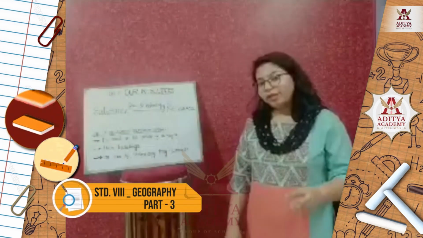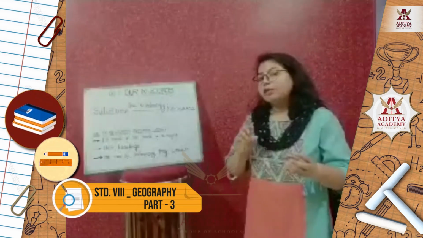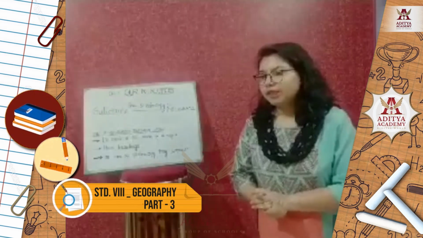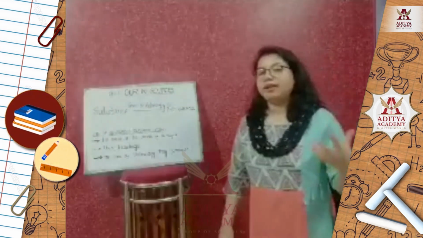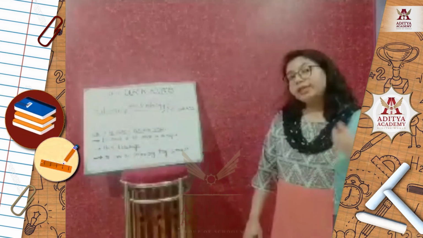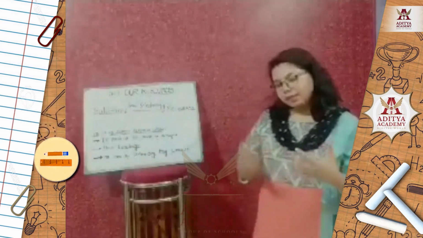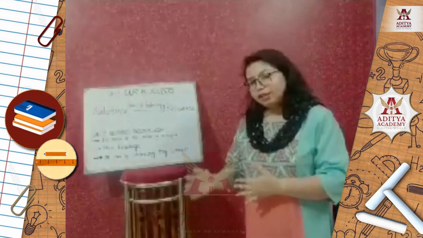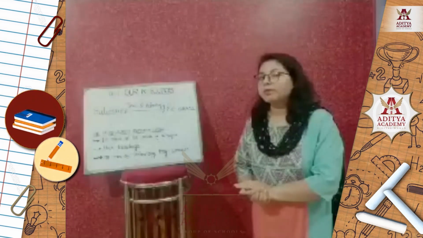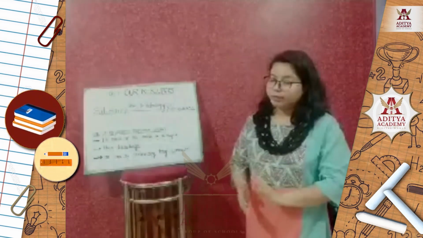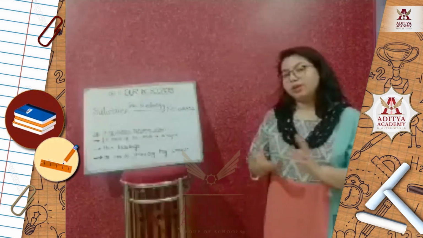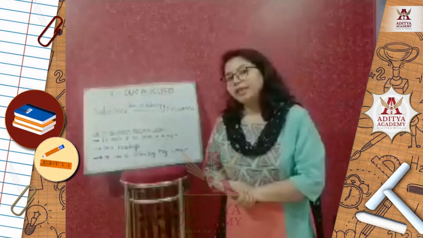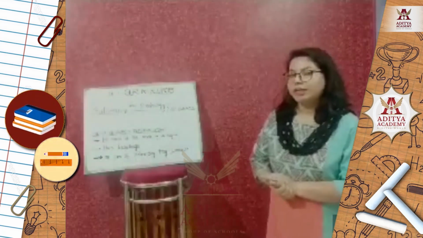Now all these biotic resources have some ability. What kind of ability? They have the ability to reproduce or regenerate by themselves in nature. That is why they are also known as renewable resources. That means they can be renewed in nature by themselves. That's why they are known as renewable type of resources too. So biotic resources are renewable resources, as they can be generated or reproduced in nature again and again.